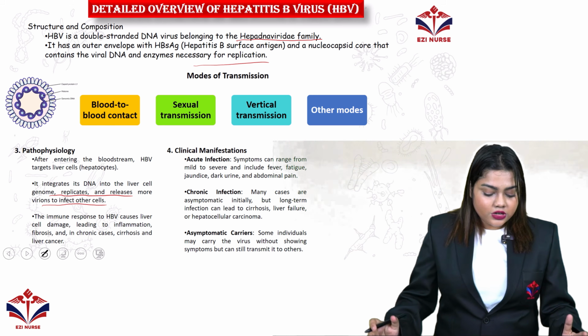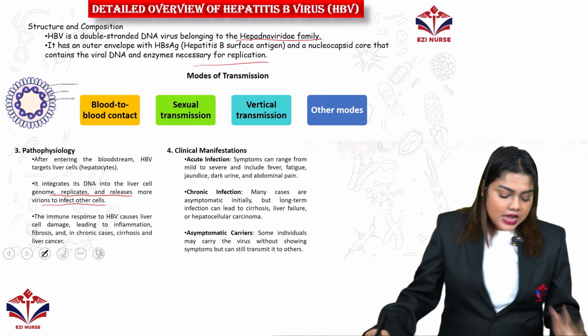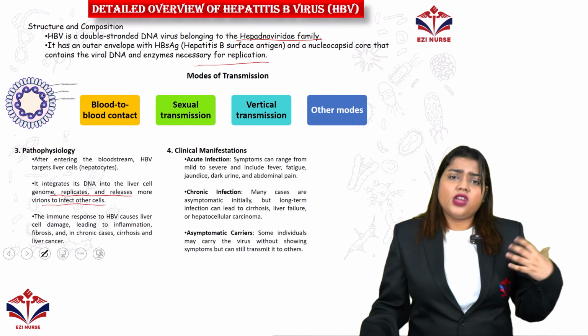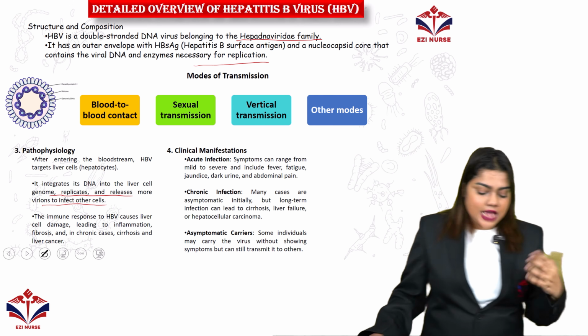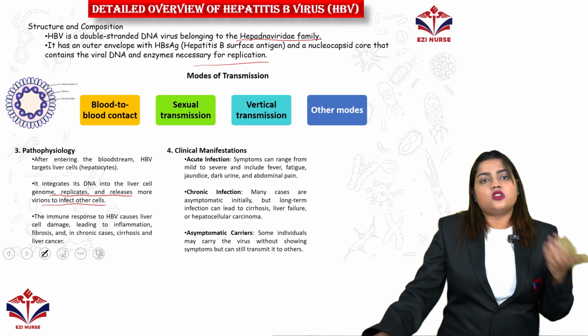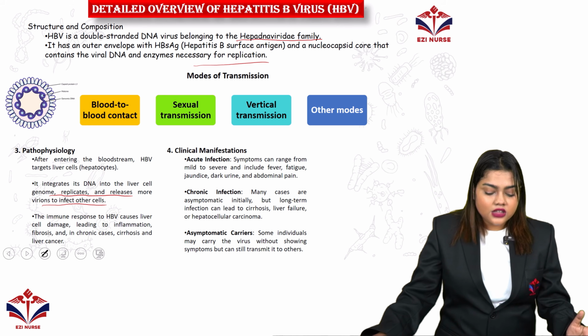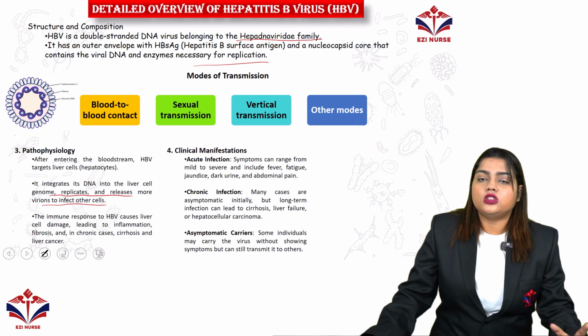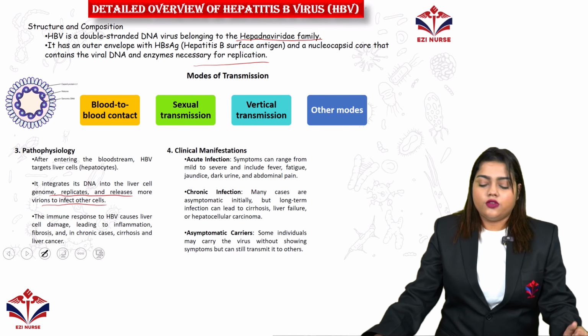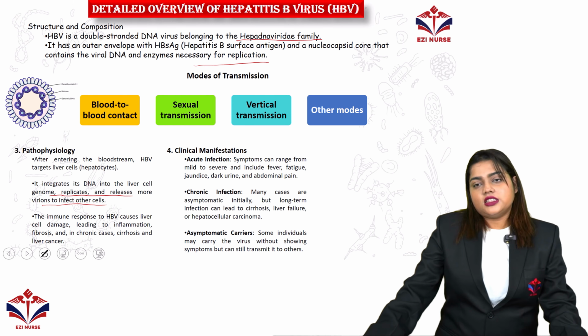The immune response to HBV causes liver cell damage, leading to inflammation of the liver cells, and the damage leads to fibrosis or, in chronic cases, cirrhosis and liver cancer. So this is the main pathophysiology of hepatitis B virus infection.